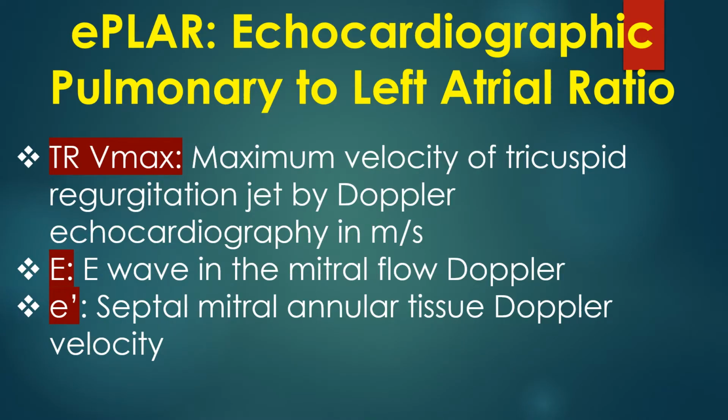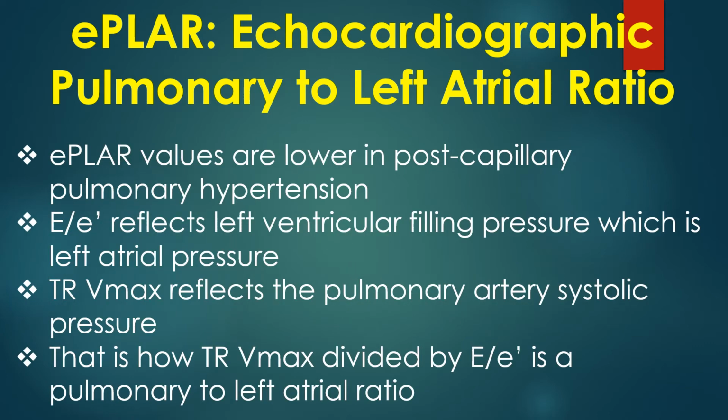TR Vmax is the maximum velocity of the tricuspid regurgitation jet by Doppler echocardiography in meters per second. E is the E wave in the mitral flow Doppler. E prime is the septal mitral annular tissue Doppler velocity. EPLAR values are lower in postcapillary pulmonary hypertension.